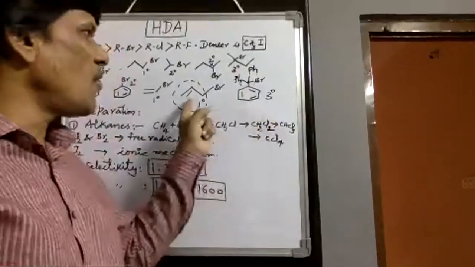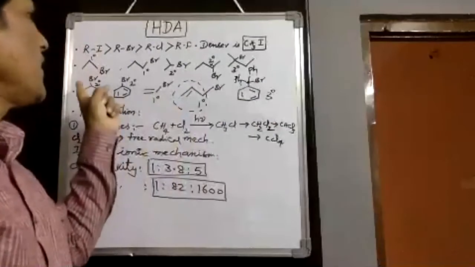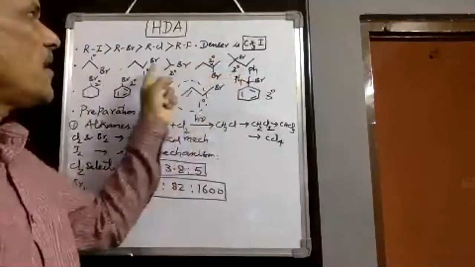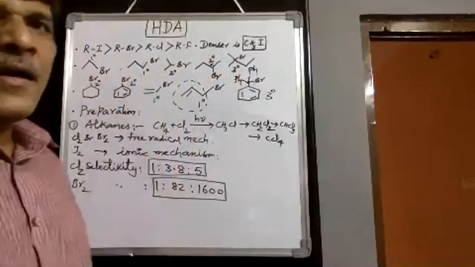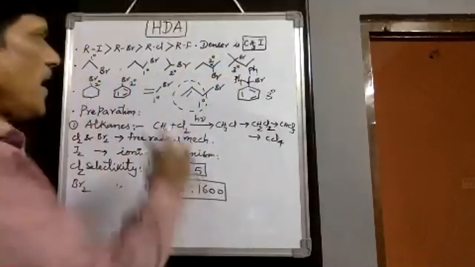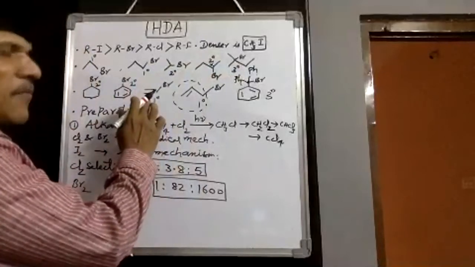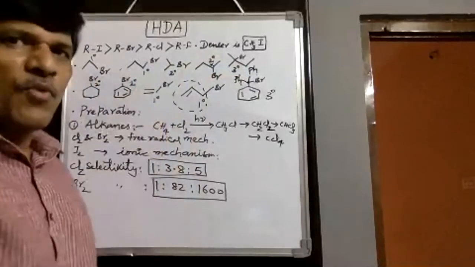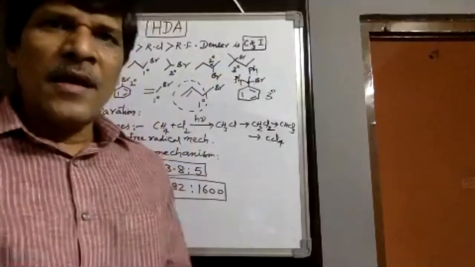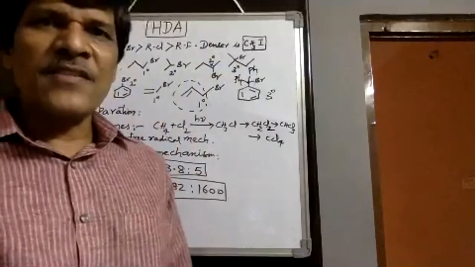Benzyl bromide, then followed by allyl, then followed by bromocyclohexane; tertiary, secondary, and primary alkyl halides slowly decrease their reactivity, and the least reactivity we observe is vinyl bromide, and bromobenzene. Therefore, that is a simple idea over haloalkanes as well as haloarenes.